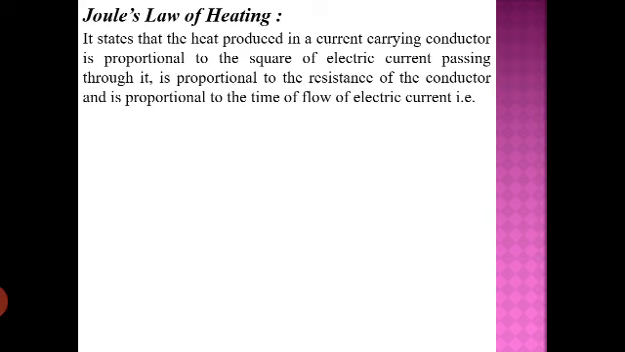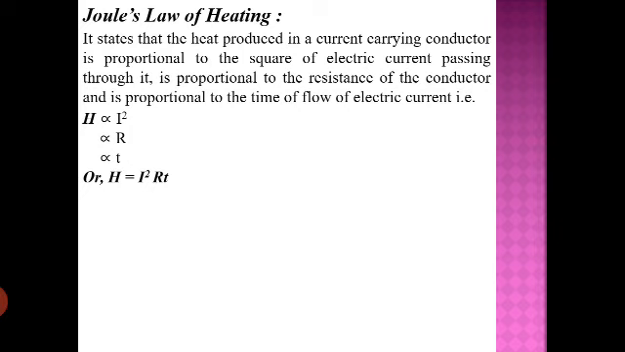Next we have Joule's law of heating. The equation we have seen, now let's understand the meaning. It simply states that the heat produced in a current carrying conductor is proportional to the square of the electric current passing through it, is proportional to the resistance of the conductor, and is proportional to the time of flow of electric current. That is, H is proportional to I square, H is proportional to R, and H is proportional to T. Or we can say H is proportional to I square R into T, and the constant here is 1. So finally we get H is equal to I square R into T.